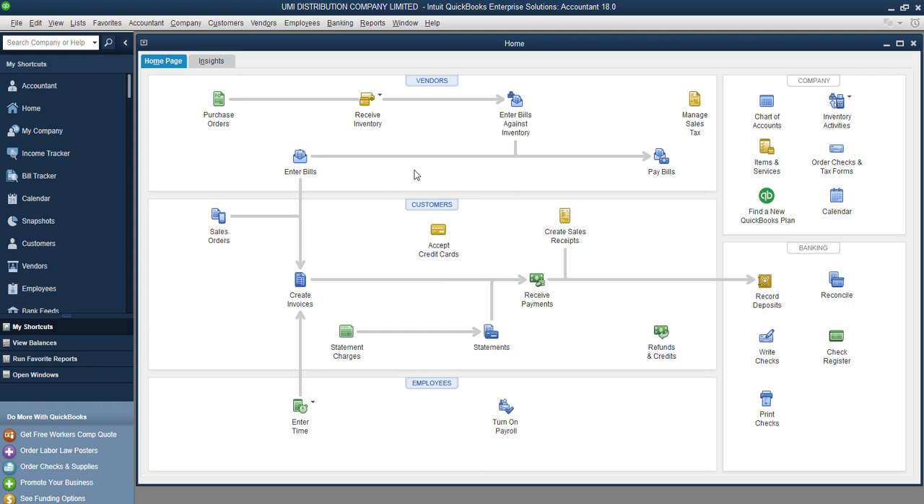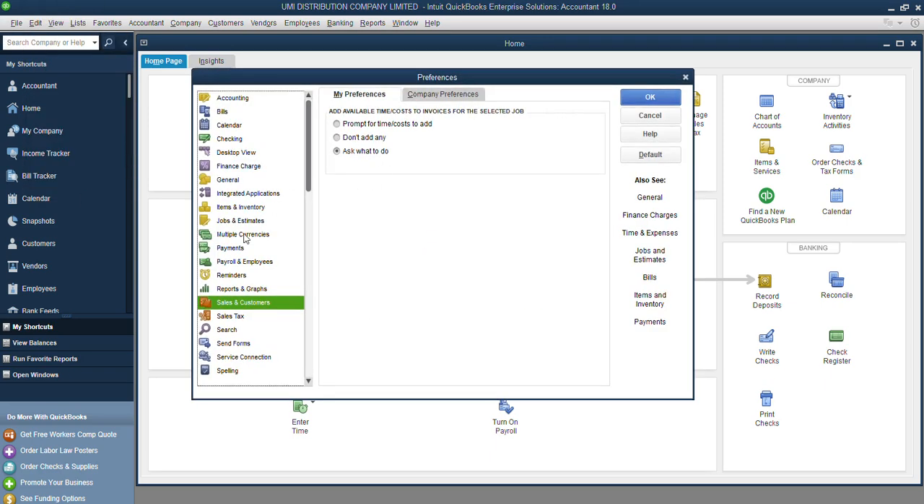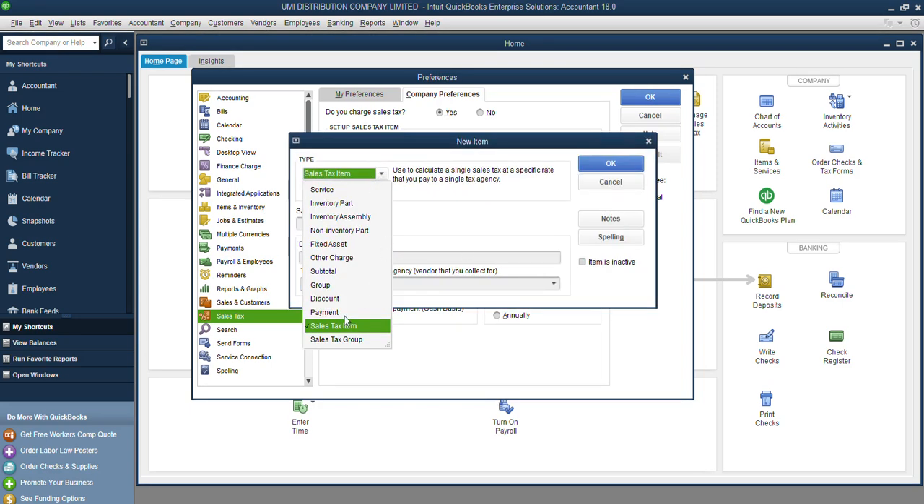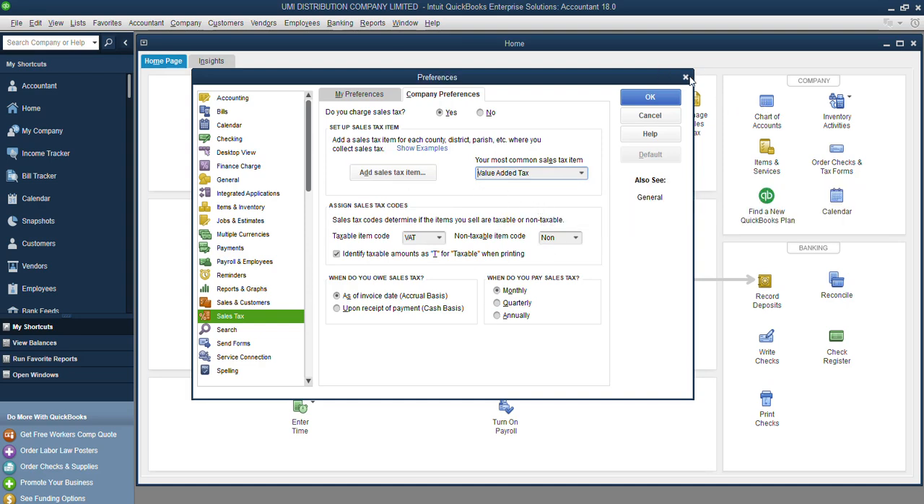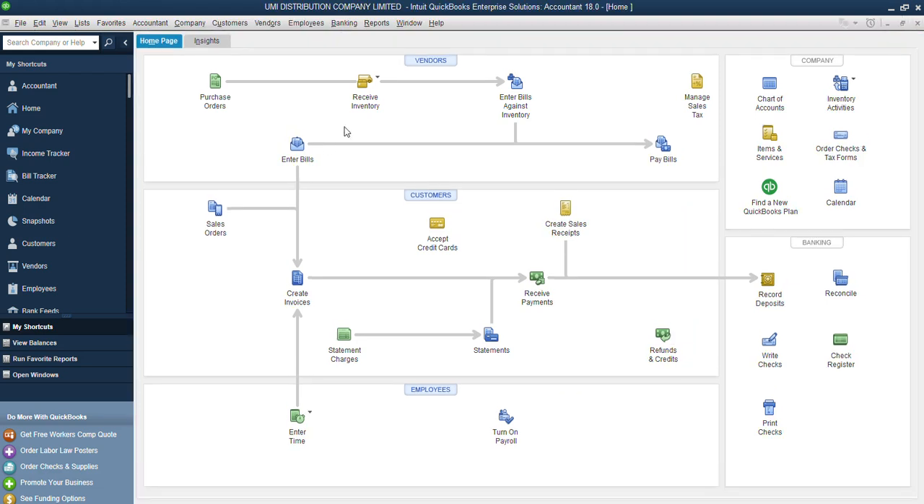So basically we have set up our sales tax item. How did we do that? To do that, we come to our edit, we come to our preferences, we come to sales tax, we come to company preferences, we activated the sales tax button, we added the sales tax code, right? Then we added the sales tax item. When we did that, we said OK, and we assigned it or made it our most common sales tax item, so that it will always be on every one of our transactions, right? So that is basically what we did.